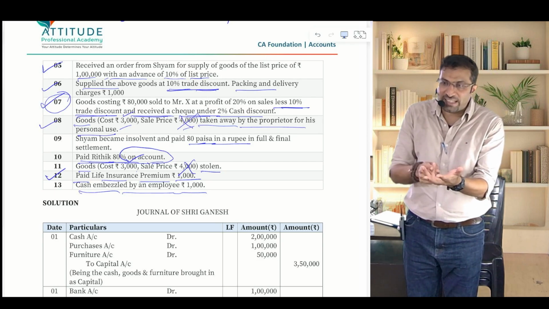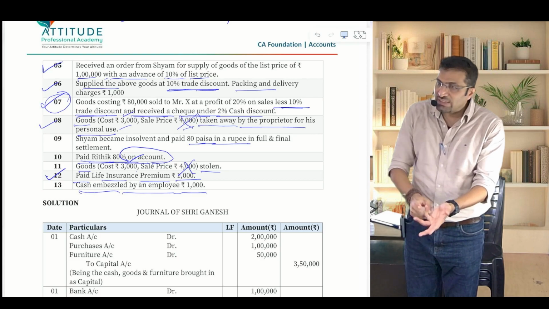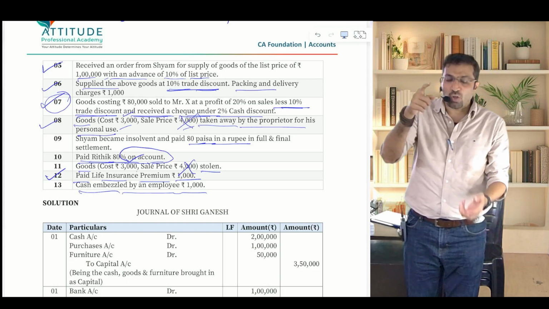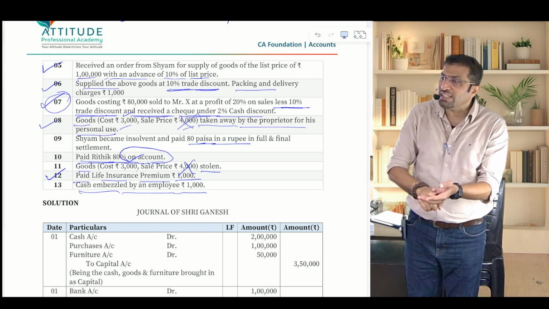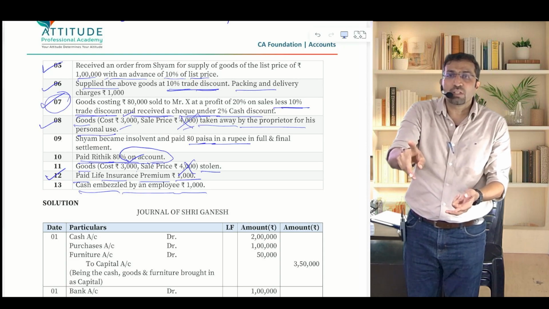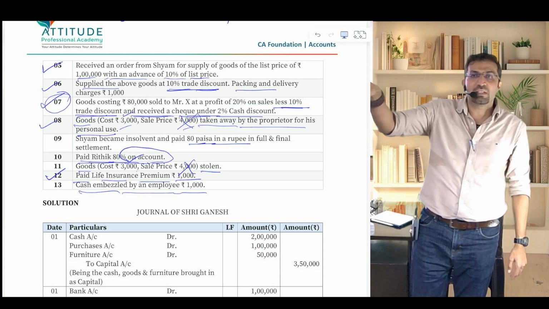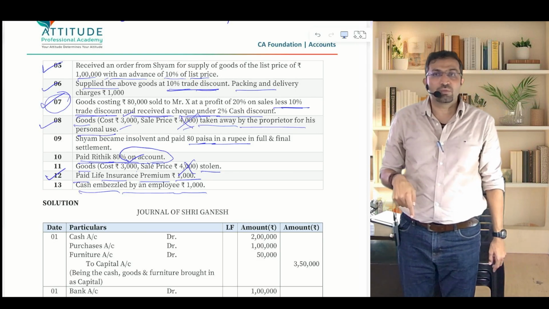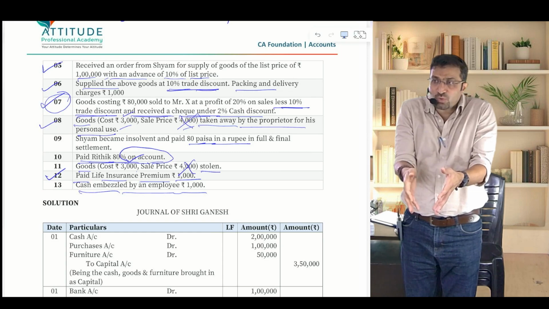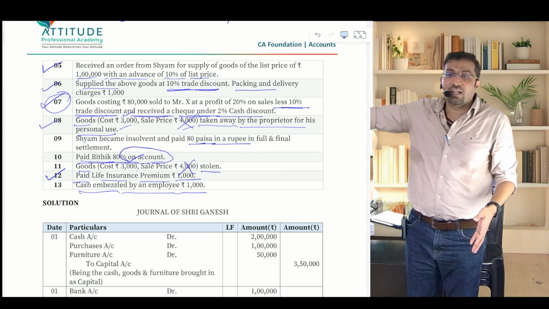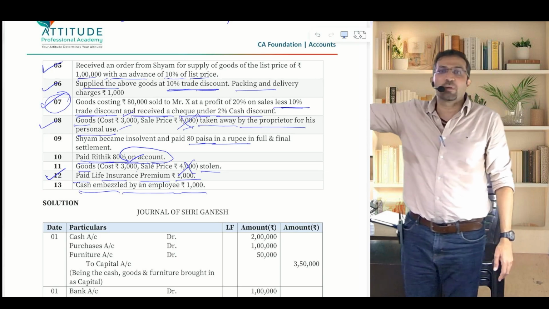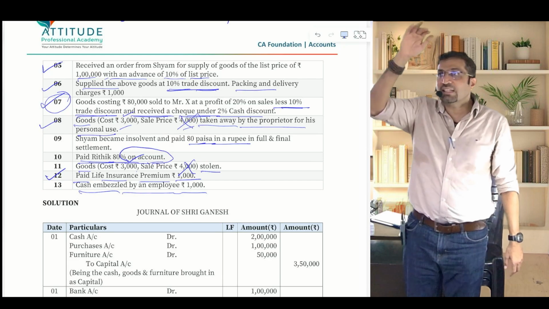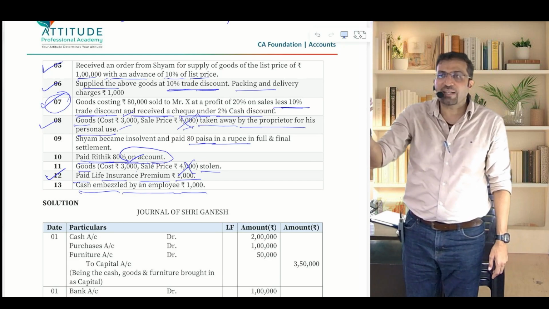Because you're finding out that the loss has happened on the same day, as well as you're catching that employee on the same day. Understood? Clear? So when loss happens on the same day and you catch the employee on the same day and the employee promises to pay you, don't say loss. You'll say money to be received from that employee. Employee account debit. His name will be debited. He is a debtor for you. Robbery has taken place today, but you are able to find the robber later on. Then you first record it as loss and then receivable from the employee. But if you are pretty sure that you will not be able to receive from the employee, then loss is anyway debited. Then you cannot debit the employee's account.